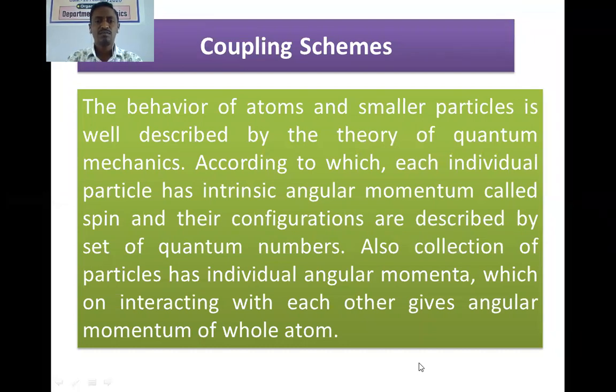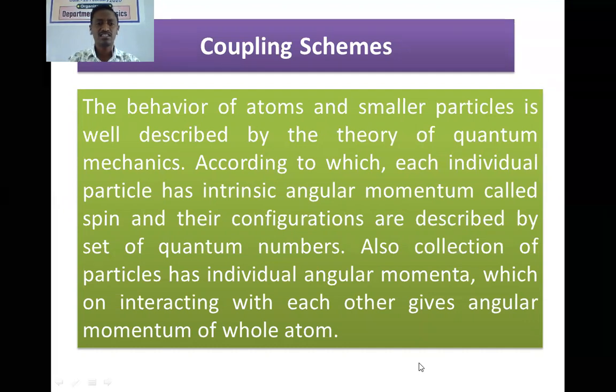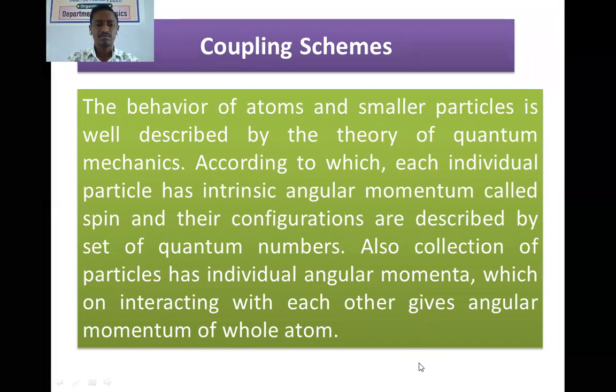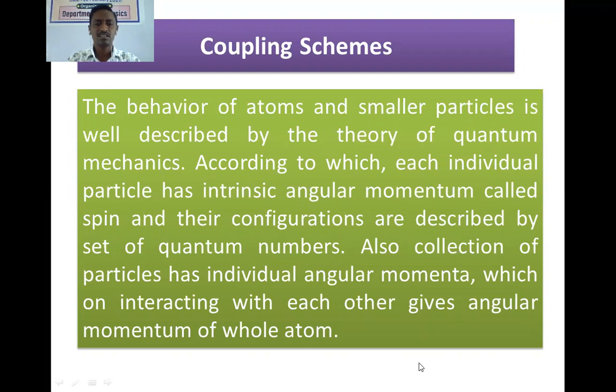We know the behavior of atoms and smaller particles is well described by the theory of quantum mechanics. According to this theory, each individual particle has intrinsic angular momentum, called spin angular momentum, and orbital angular momentum. They arise due to the existence of two kinds of motions in an atom.